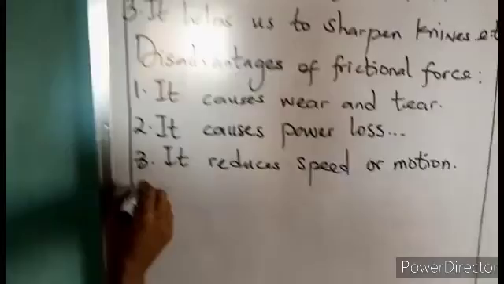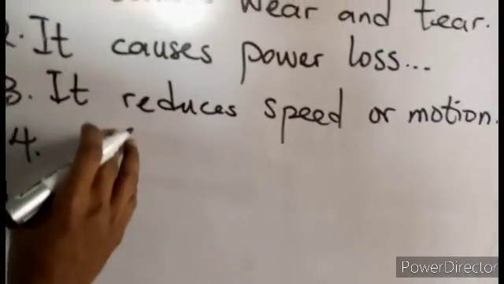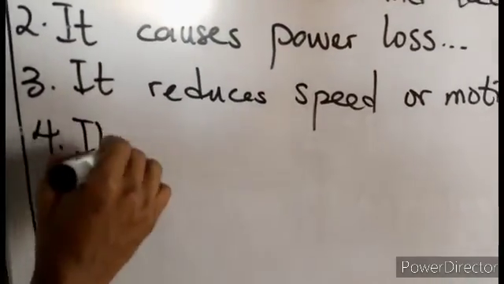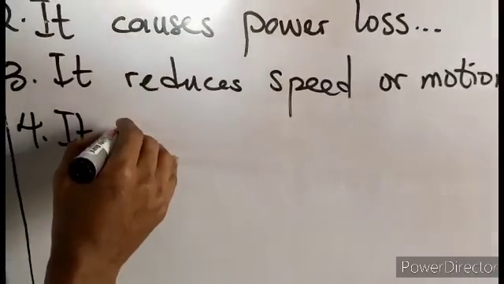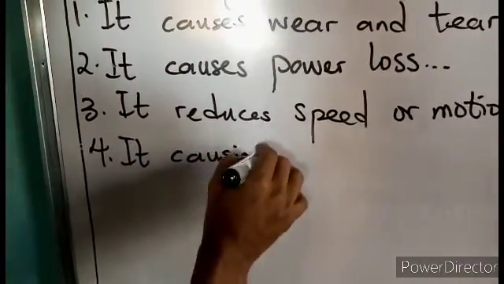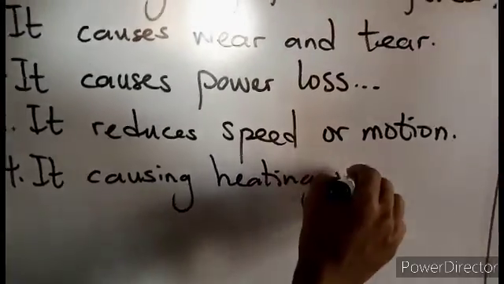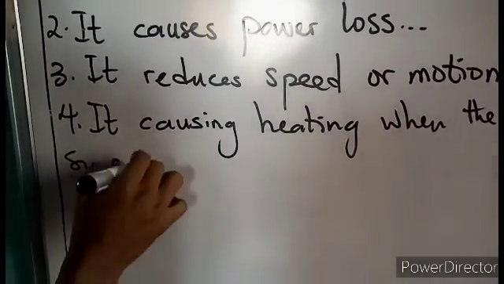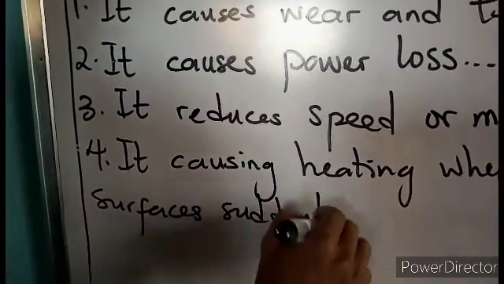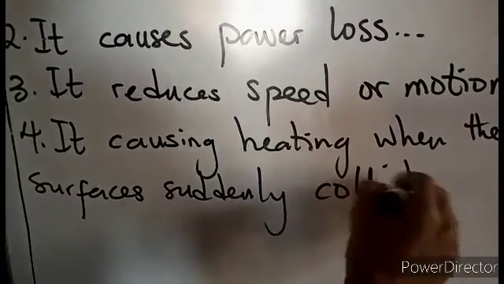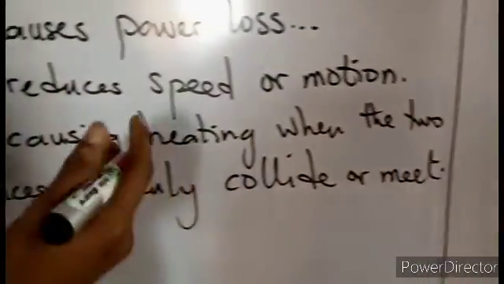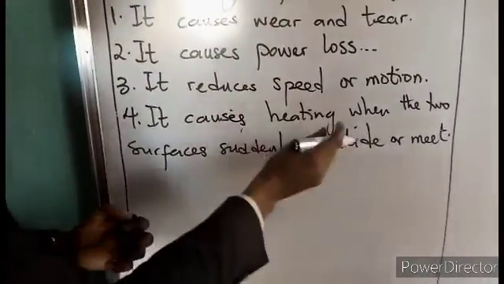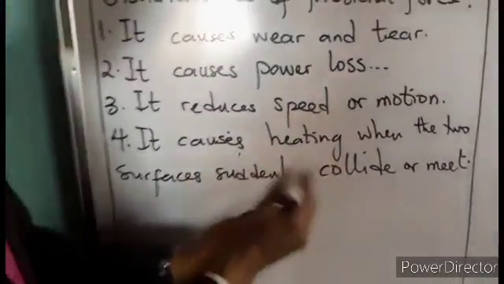Alright, now let's go to the last one that I'll be stopping for today, that it causes heating when two surfaces in contact meet. It causes heating or melting. It causes heating when the two surfaces suddenly collide or meet. Now, what does this mean?